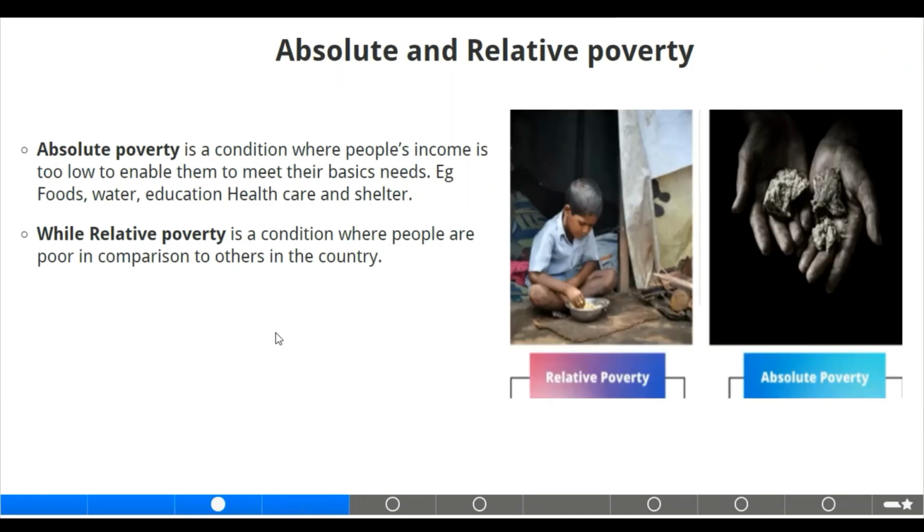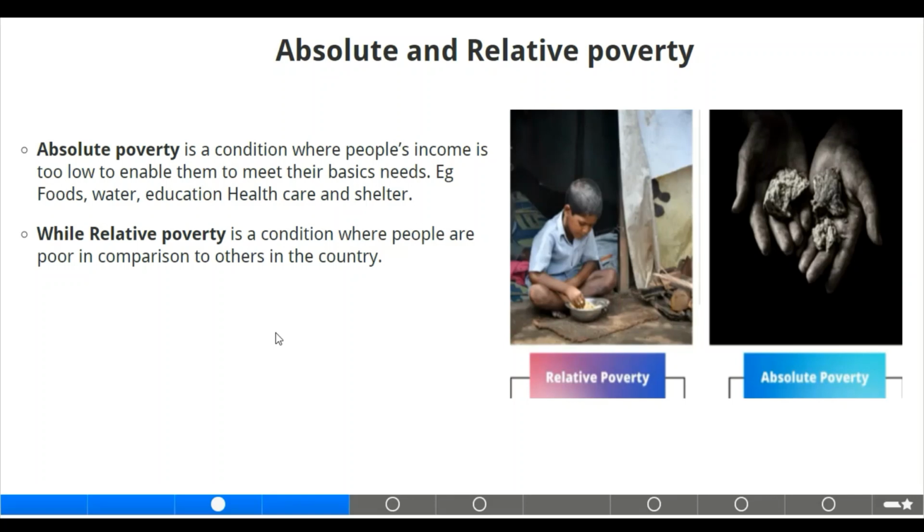Moving to the next slide, we now want to discuss what is known as absolute and relative poverty. What do we mean by absolute poverty and what do we mean by relative poverty? Absolute poverty is a condition where people's income is too low to enable them to meet their basic needs, that is, basic needs like food, water, education, healthcare, and shelter. It is measured by the number of people living below a certain income threshold.